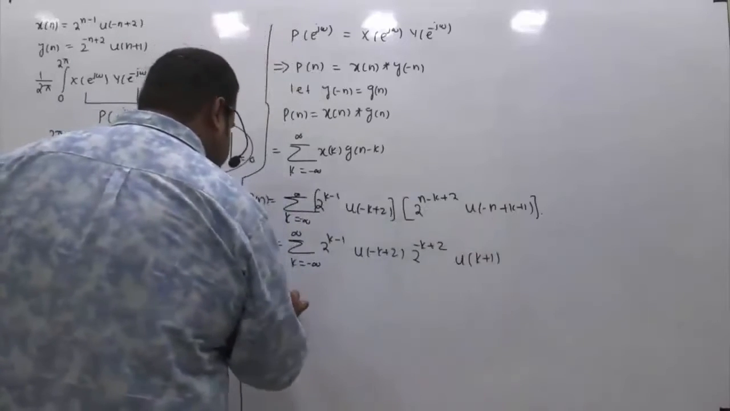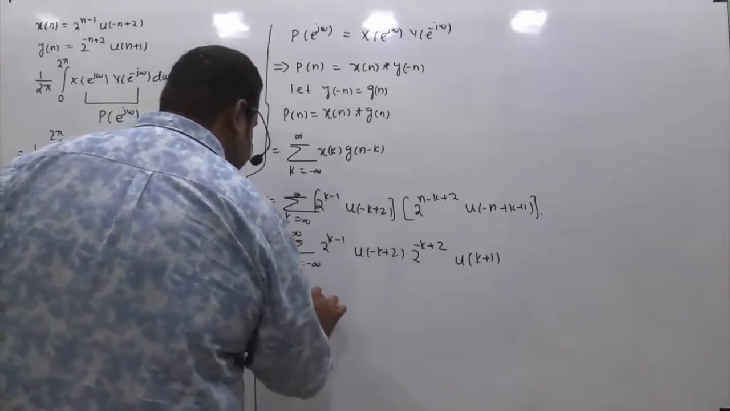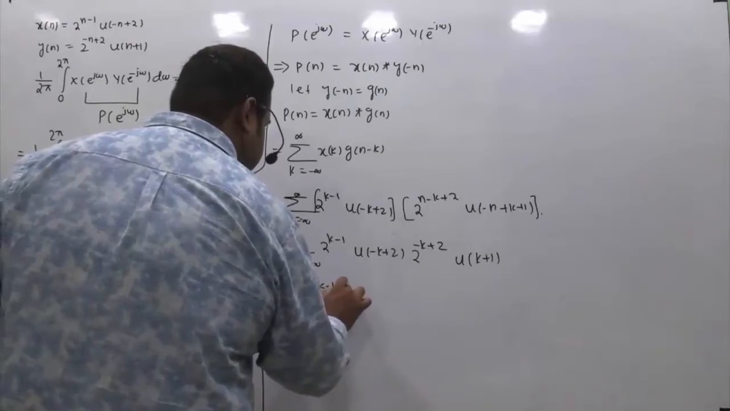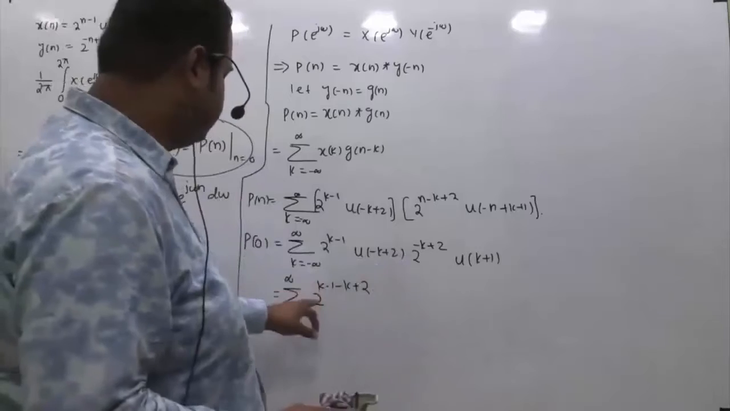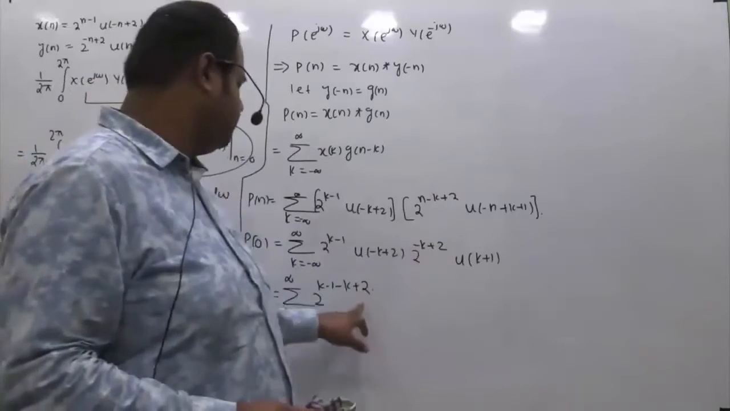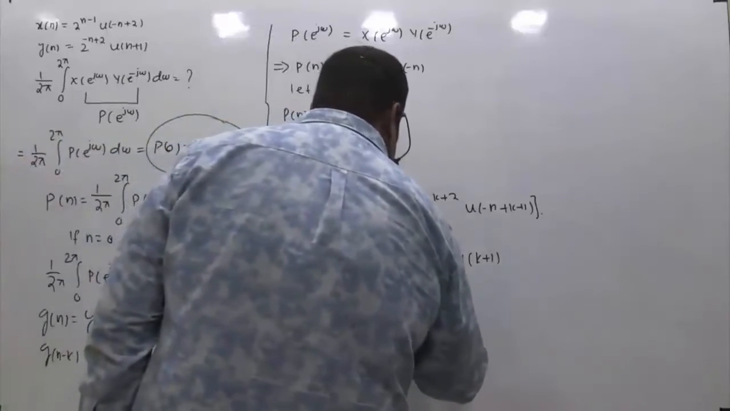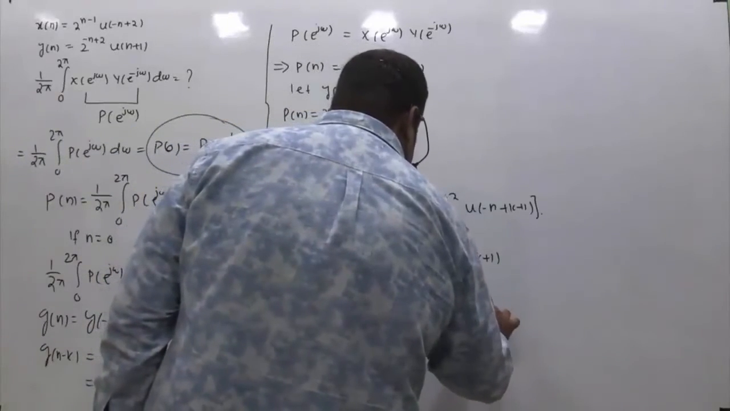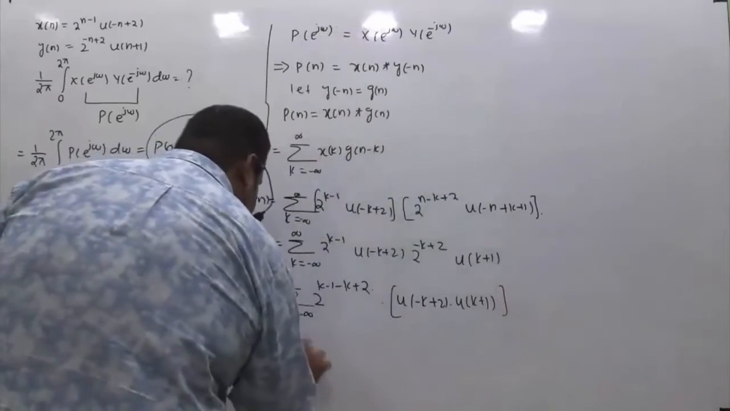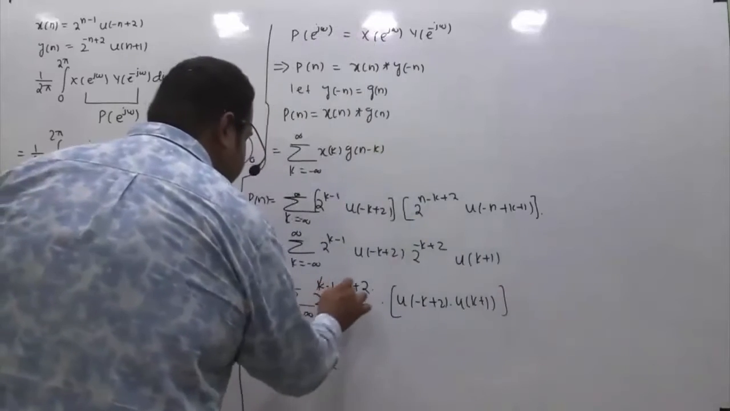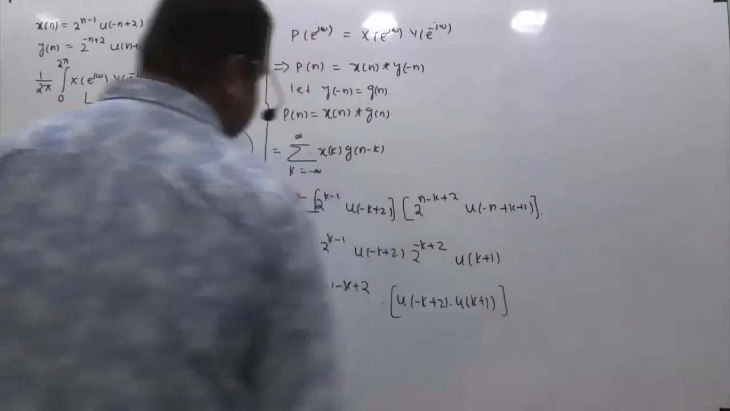So this is equivalent to summation k from minus infinite to plus infinite 2 to the power k minus 1 minus k plus 2, right? So this and this together I can write 2 raised to power k minus 1 plus minus k plus 2, okay? And then this is multiplied with u of minus k plus 2 into u of k plus 1, right? So we can write like this. So this will be equivalent to 2 raised to power, k and minus k cancel, 2 minus 1 is 1. So this is 2 itself, and what we'll get for this?